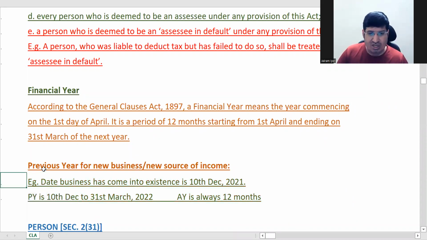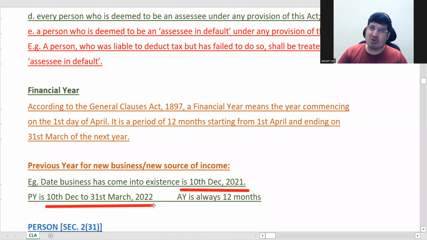So next is previous year for a new business or new source of income. If your business is starting midway in the previous year, say from 10th December 2021, then your previous year will be what? It will start on 10th December, ending on 31st March 2022.